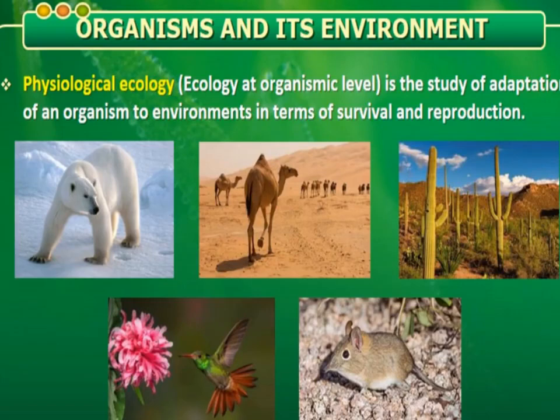So let's start with organisms and its environment. This is the first level of ecology, you can say ecology at organismic level.